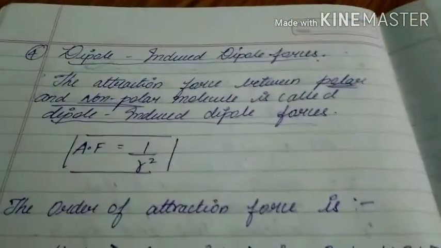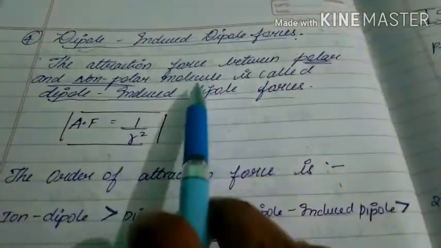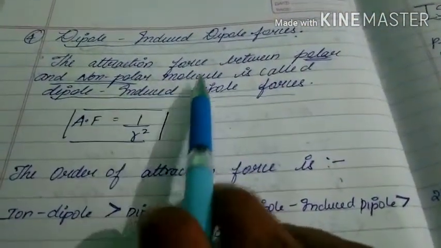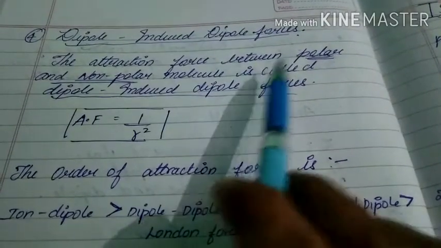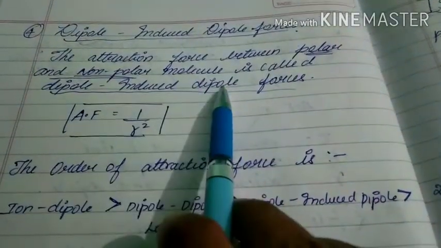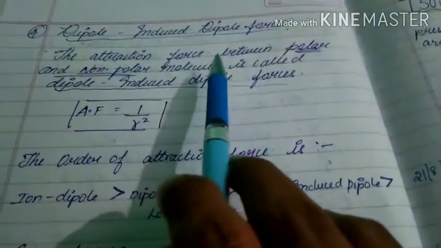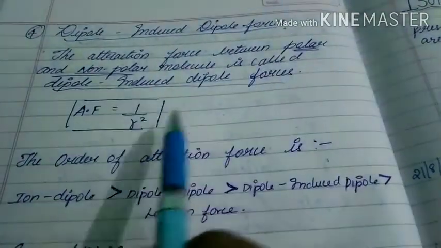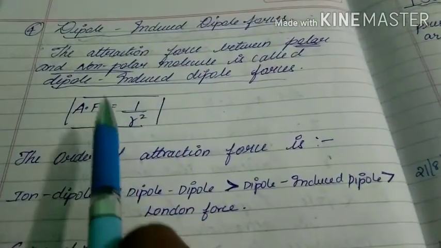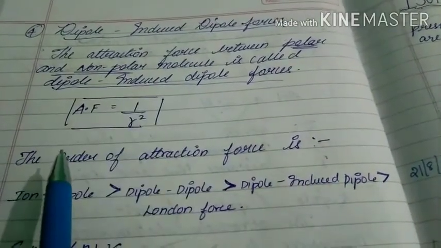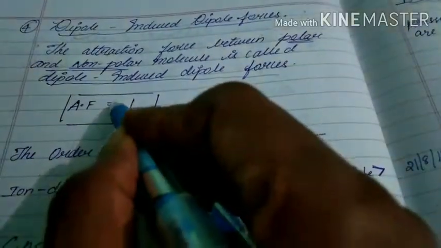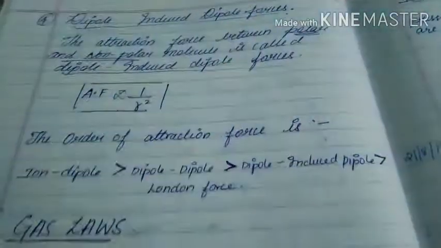Next, the last one is dipole-induced dipole forces. That means the attraction force between a polar and a non-polar molecule. The attraction force between a polar molecule and a non-polar molecule is called dipole-induced dipole. But in this case, the attraction force is proportional to 1 by r square.